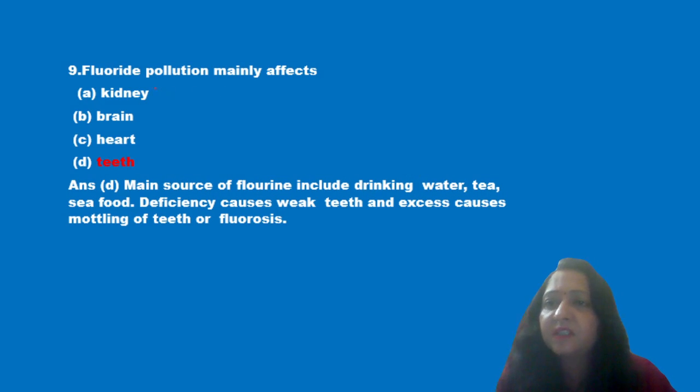Next question is, fluoride pollution mainly affects kidney, brain, heart or teeth. Now we know that main source of fluoride includes drinking water, tea, seafood, and deficiency causes weak teeth and excess causes mottling of the teeth. So it mainly affects the teeth.